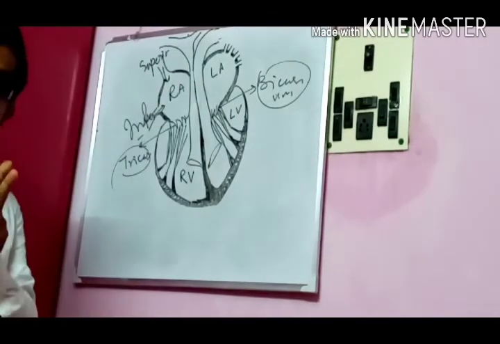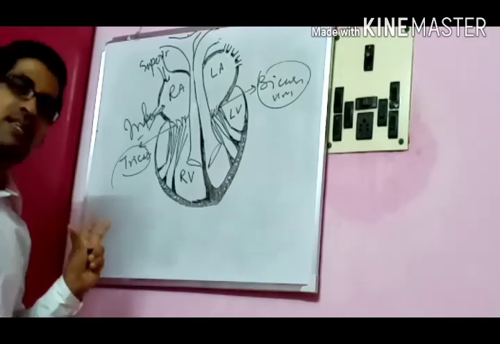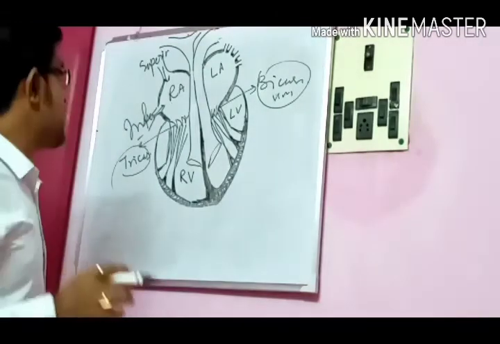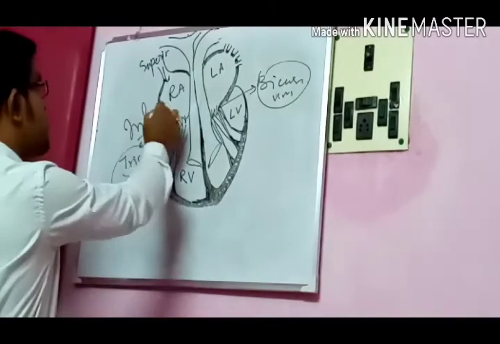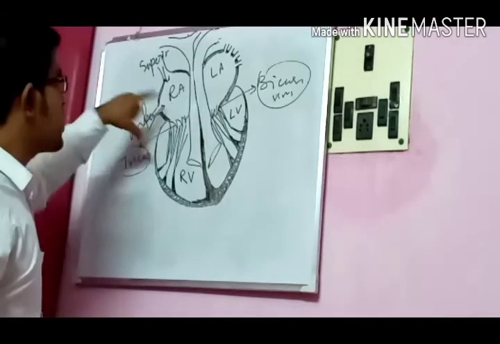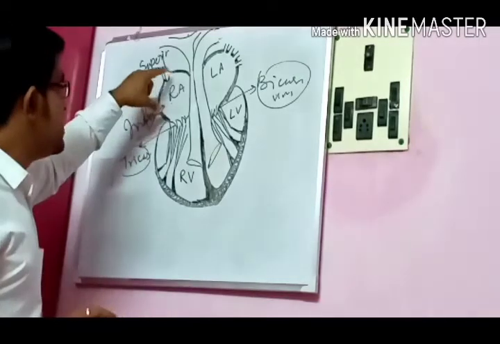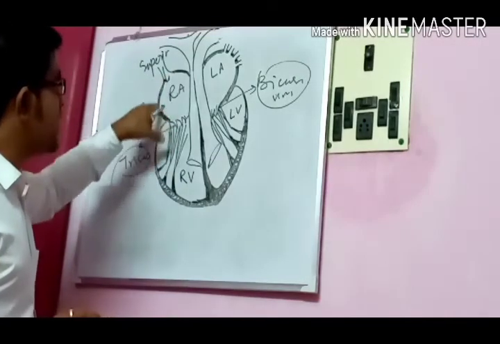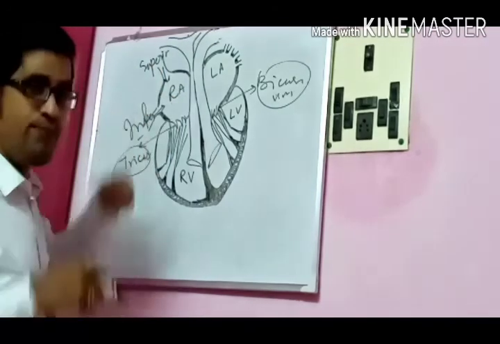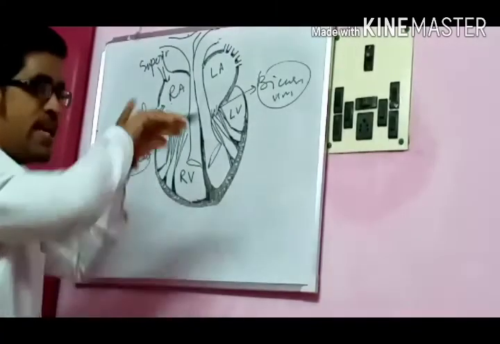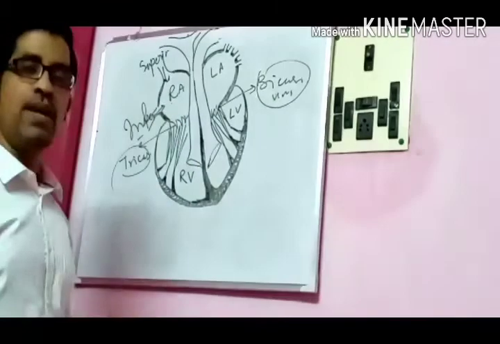Now I will only discuss the right side. Whatever deoxygenated blood is there in our body, that deoxygenated blood from the system will come by two pathways to our heart, the superior vena cava and inferior vena cava. They bring the deoxygenated blood and it accumulates in the right atrium. When this right atrium is filled, the tricuspid valve opens and the blood falls down to the right ventricle, this particular chamber.